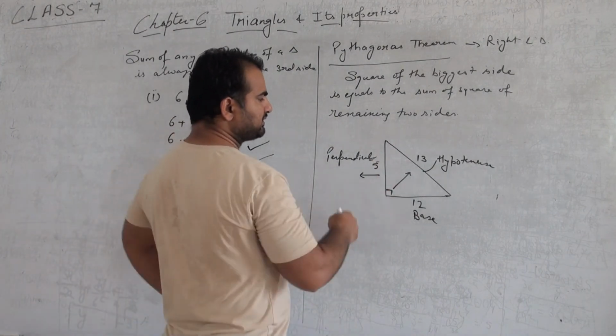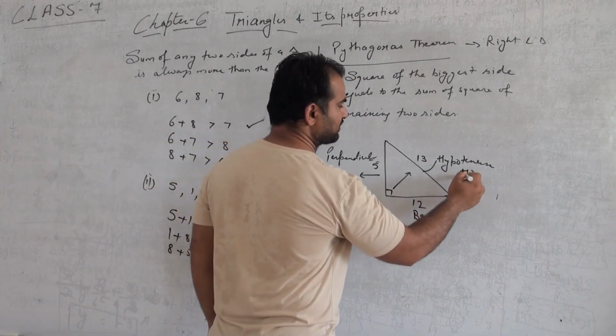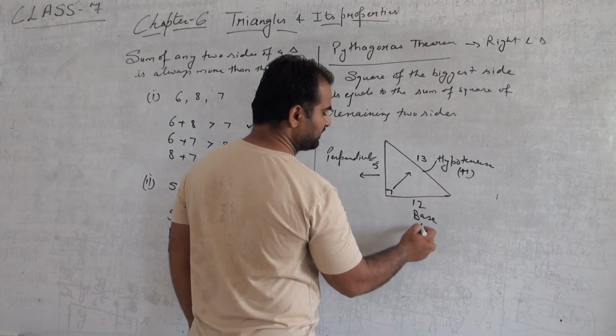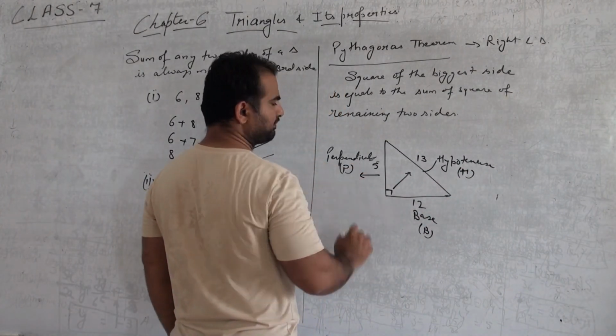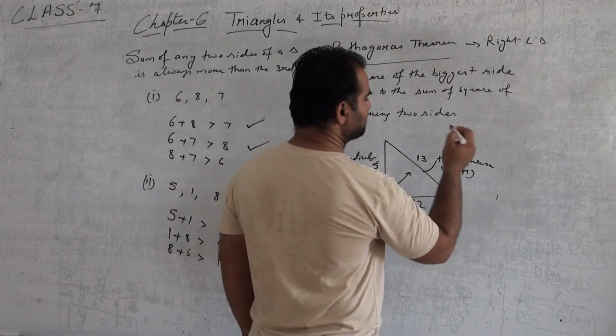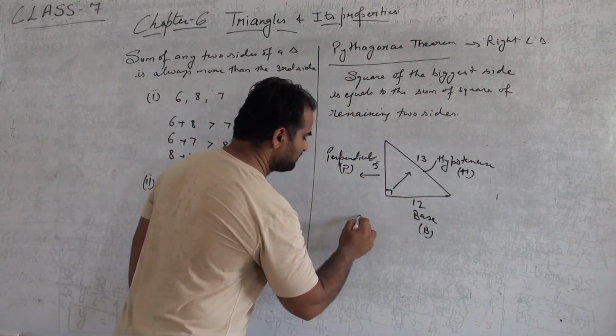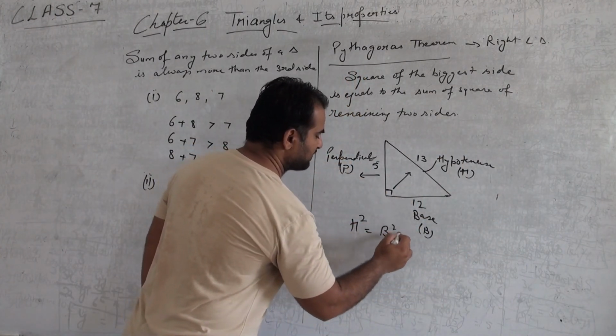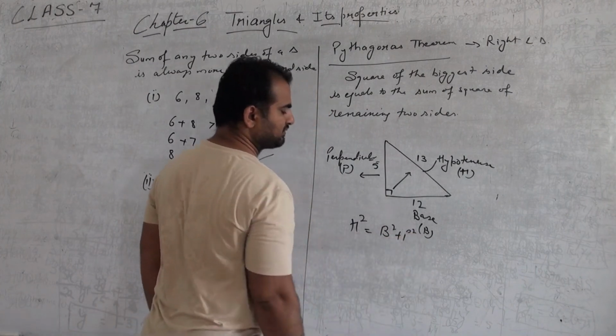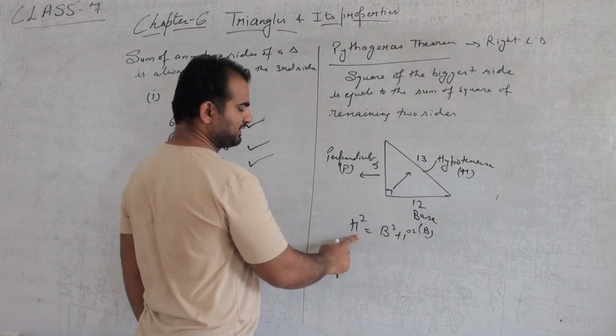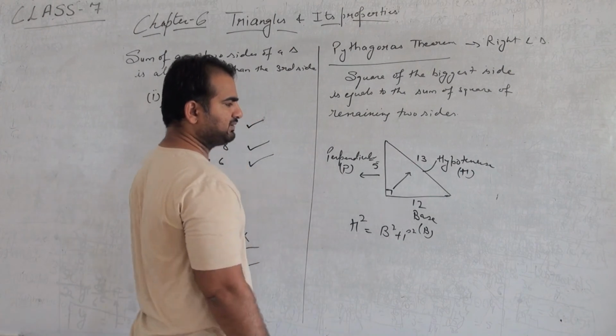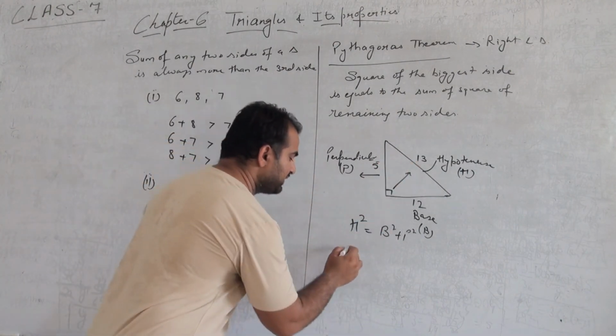The short form is H for hypotenuse, B for base, and P for perpendicular. So we should know that H square is equal to B square plus P square. What was H? It was 13.